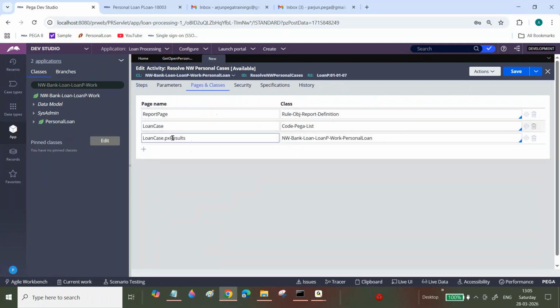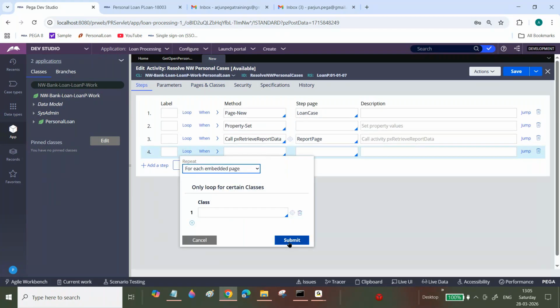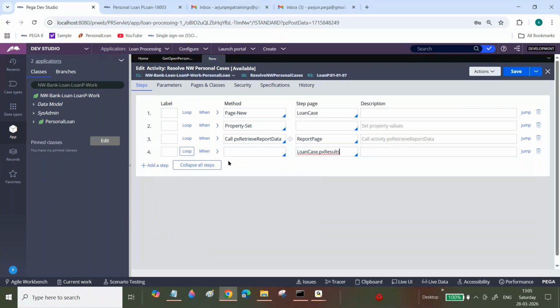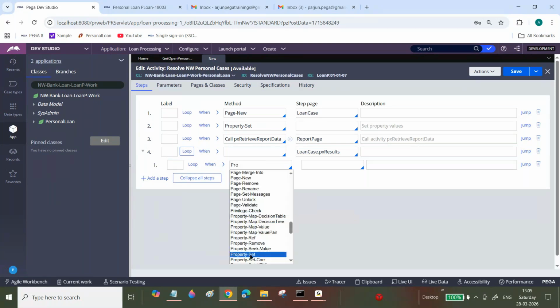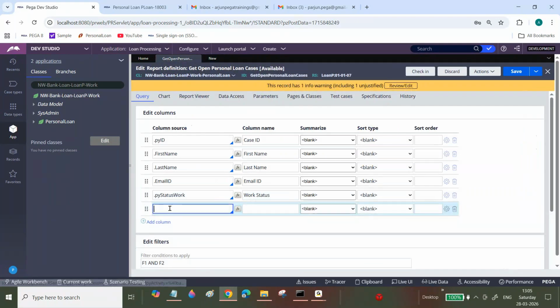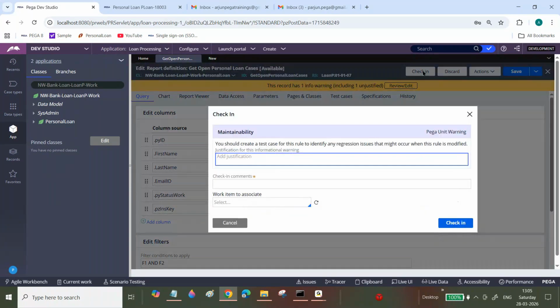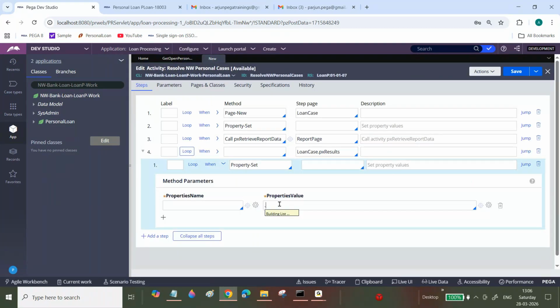What is your requirement now? Sir, now I want to auto resolve those cases and then send an email notification. Now what you are doing is property set. Now I will include Case PZ status. It will expect the PZNS key value. After that, okay, now you are expecting the PZNS key value.